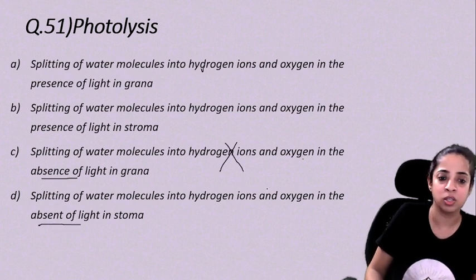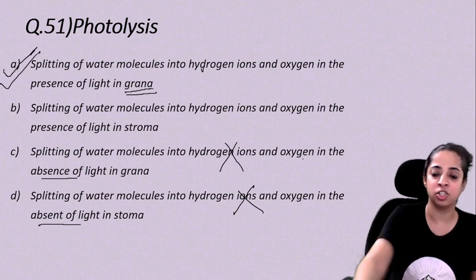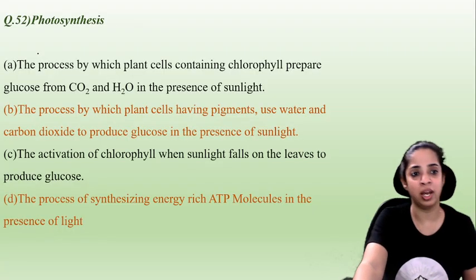This is also absence of light in stroma, so this is not there. So out of A and B, where does photolysis take place? It takes place in grana. So the answer has to be A. Okay, children? Let's go ahead.